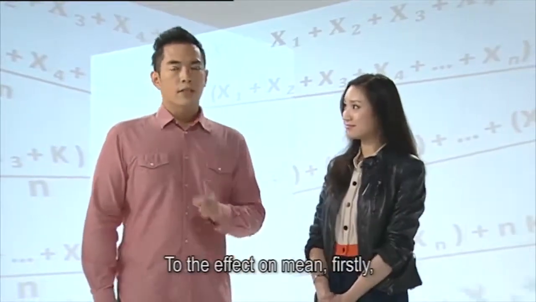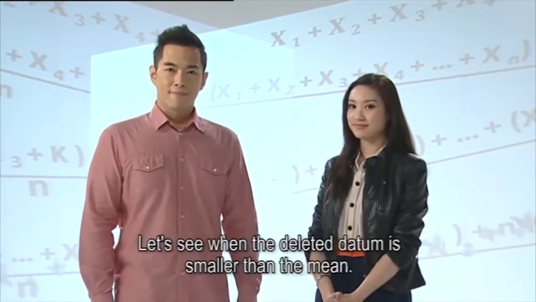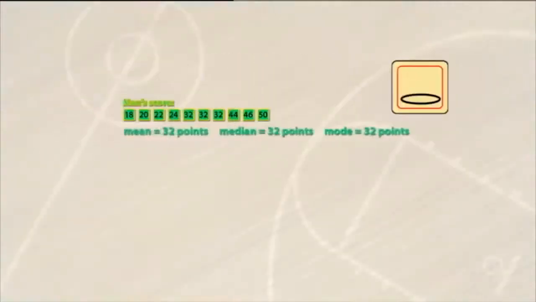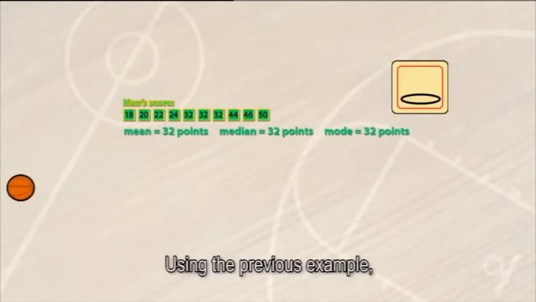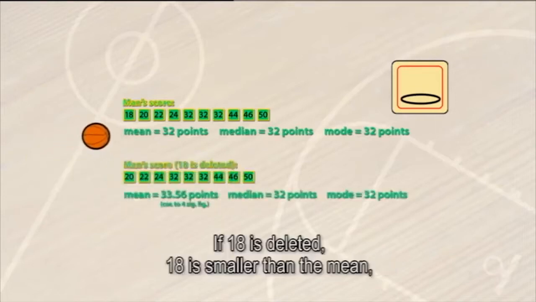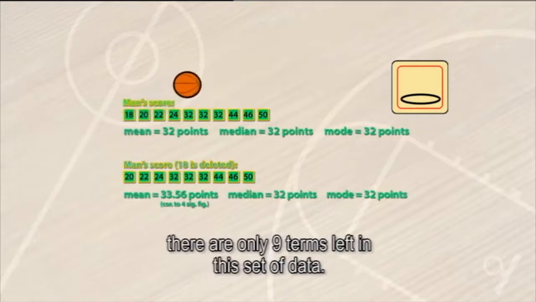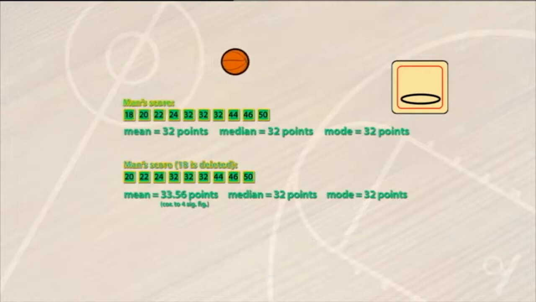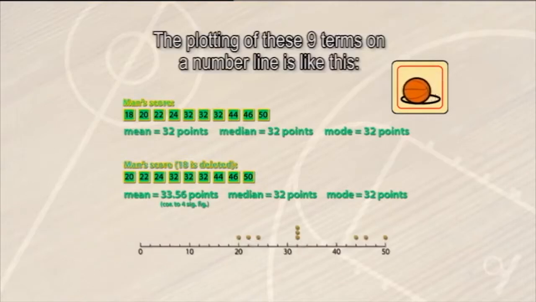To the effect on mean, firstly, the deleted datum is smaller than the mean. Using the previous example, in this set of data, the mean is 32. If 18 is deleted, 18 is smaller than the mean. There are only 9 terms left in this set of data. The new mean is 33.56 points. Median is 32 points. And the new mode is 32 points. The plotting of these 9 terms on a number line is like this.